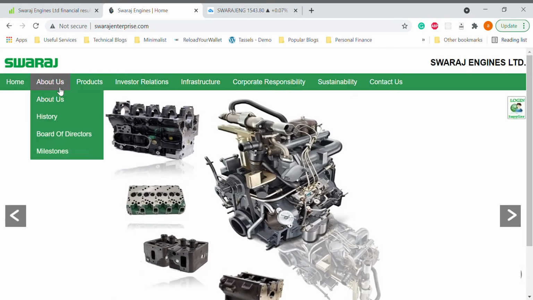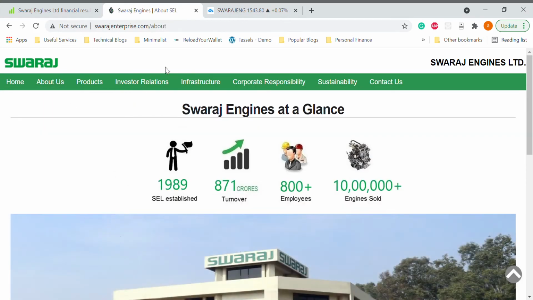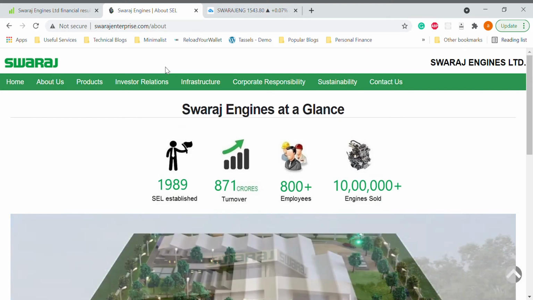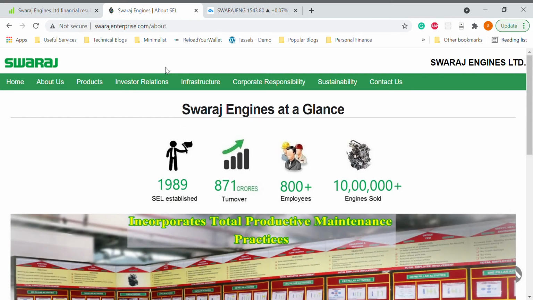So today we'll discuss one more company called Swaraj Engines. We'll discuss the fundamentals, we'll discuss the business, understand what kind of opportunity we have from a sector perspective, and then we'll analyze the technical chart and see what kind of target we have from a chart perspective. So we'll get into all the details.